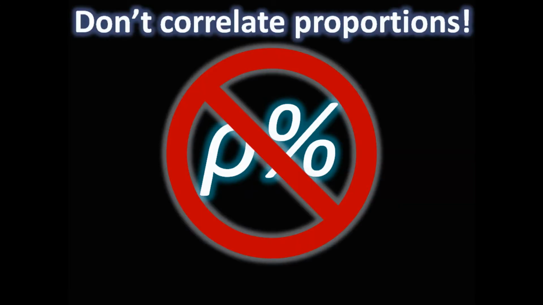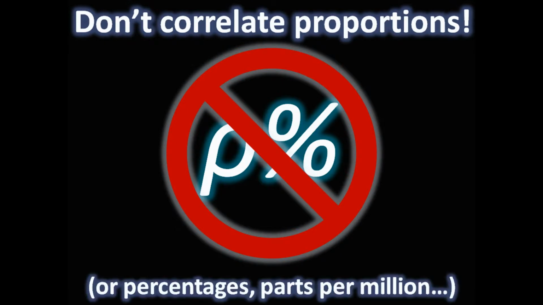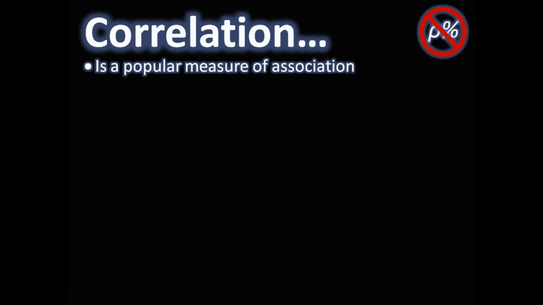Don't be misled by your data. Don't correlate proportions. And that includes percentages, parts per million, or any other data that carry only relative information. The correlation between two sets of values is a very popular measure of association.